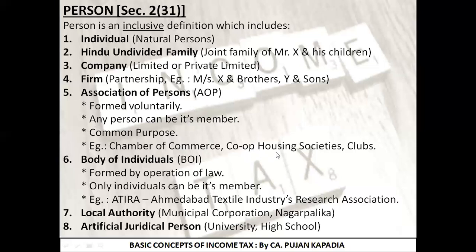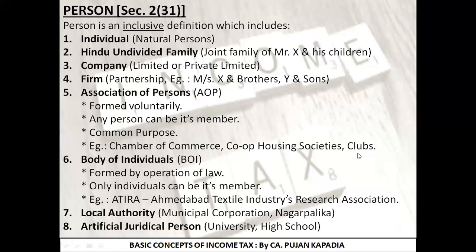Next is any kind of cooperative housing society. We all live in certain residential societies. Each one of us would probably be living in a society which might have been designated as a cooperative housing society. Again, it is not formed under any law. It is a voluntary formation. Any person can be its member, and the common purpose is to take care of the interest of all the members of the housing society. So if you come across any example, XYZ Cooperative Housing Society, you are going to place it under the category of association of persons.